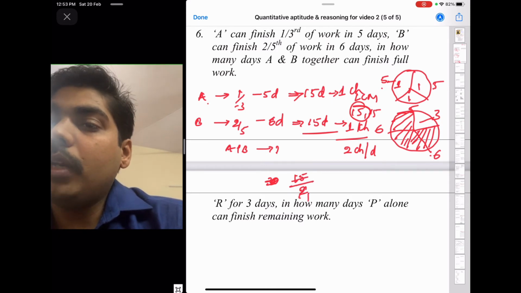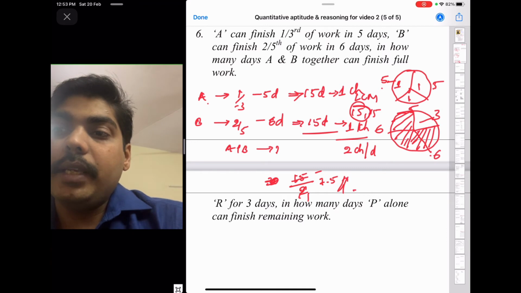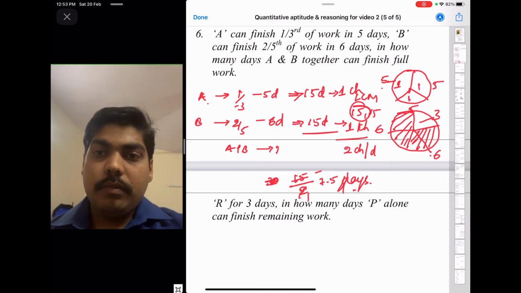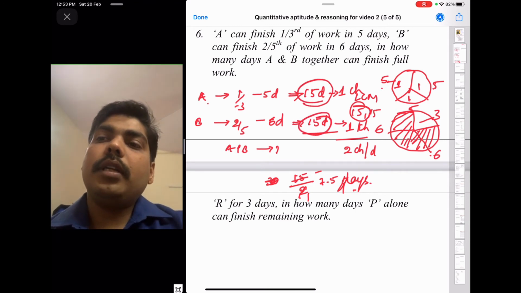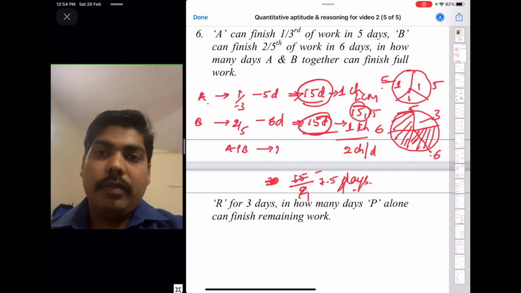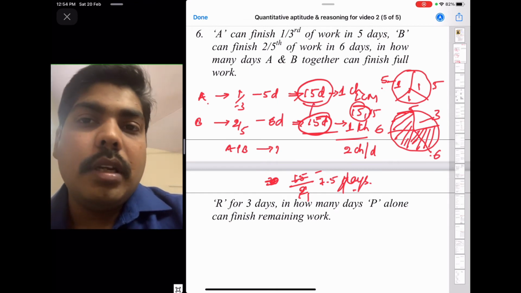That means 15 divided by 2, so in 7.5 days they will complete the work. So whenever they are finishing the work in the same equal days, you can directly say they will finish the full work in exactly half of that particular days. That is 15 half is 7.5.